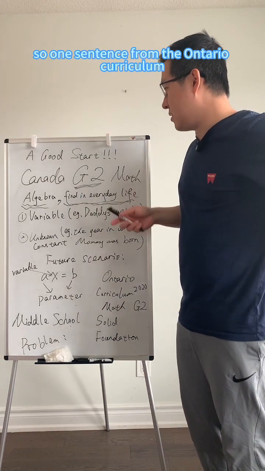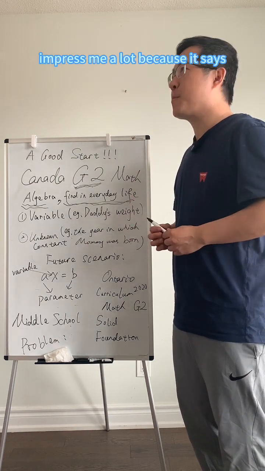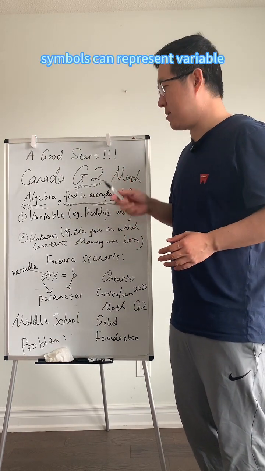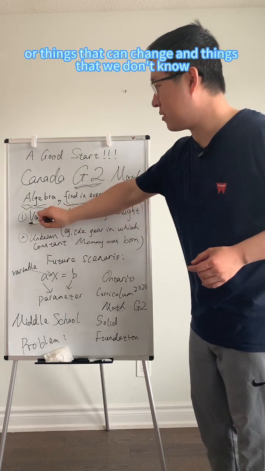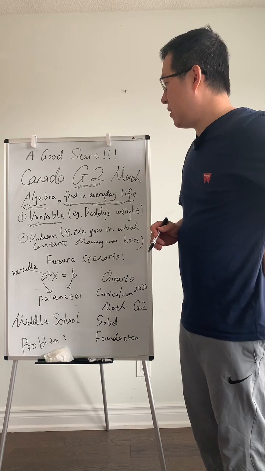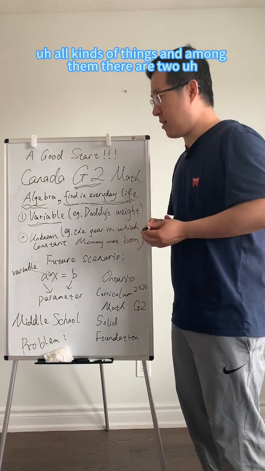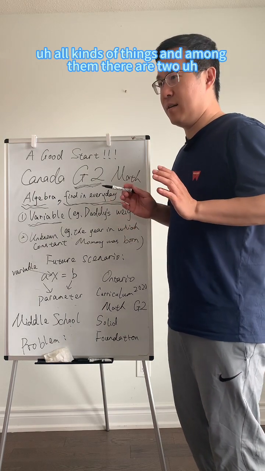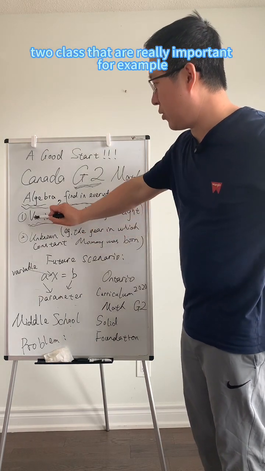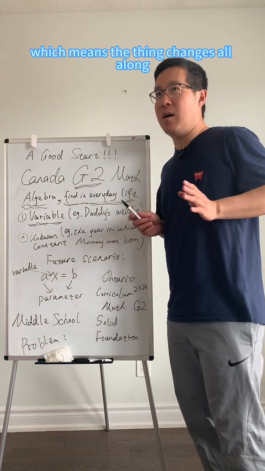One sentence from the Ontario curriculum impressed me a lot because it says symbols can represent variables, or things that can change, and things that we don't know. So they are different, because we see a lot of letters representing all kinds of things. Among them, there are two classes that are really important. For example, one is called a variable, which means the thing changes all along.